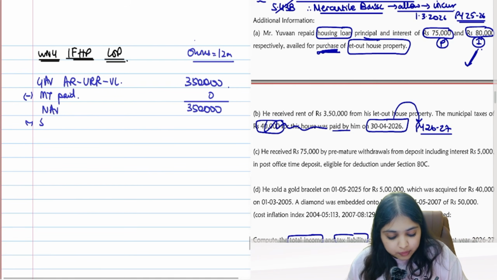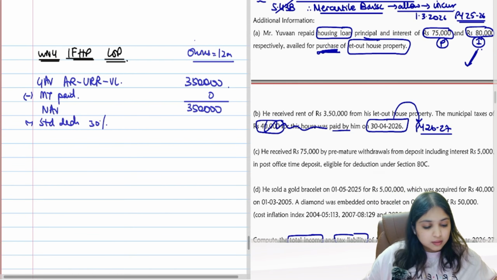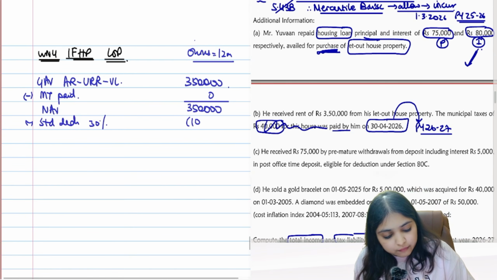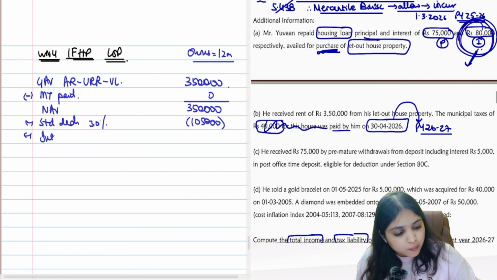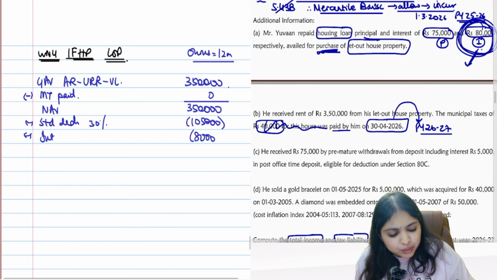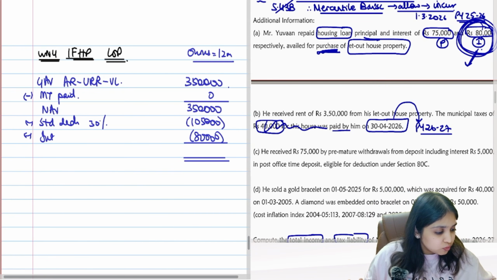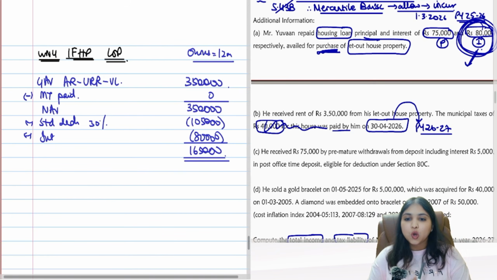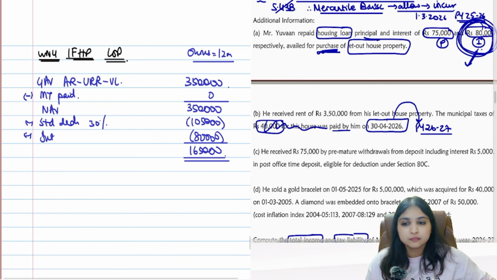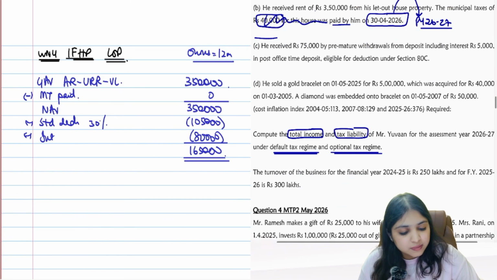3,50,000 NAV. From this you will subtract standard deduction 30%. 30% will be how much? 1,05,000. Then interest. Interest is how much here? 80,000. I won't even think about restricting it because it is let out property. So total IFHP will be, I am getting 1,65,000. Please check whether your number and my number is matching. 1,65,000. Okay.